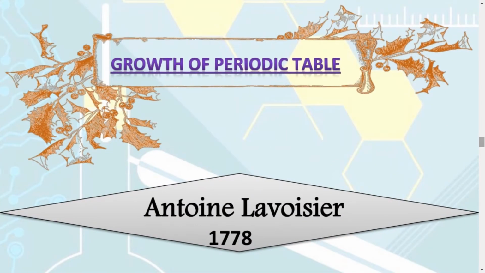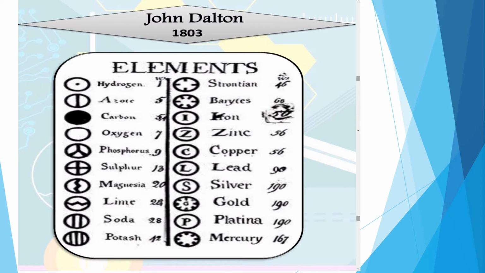Now here the growth of the periodic table starts with Antoine Lavoisier. See here. John Dalton came up with the elements along with a symbolic format.